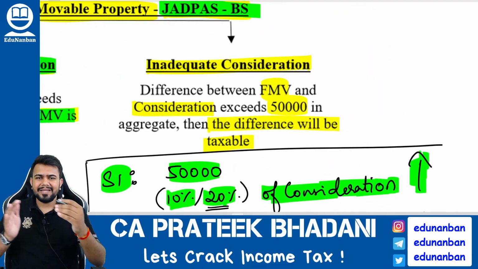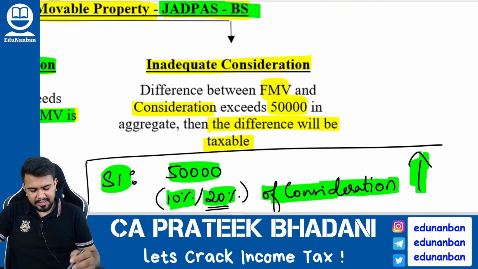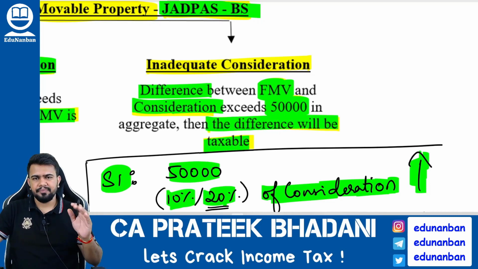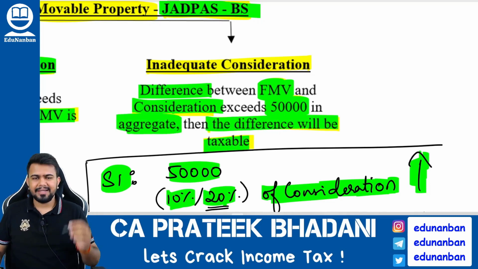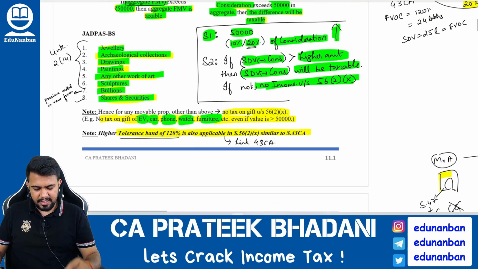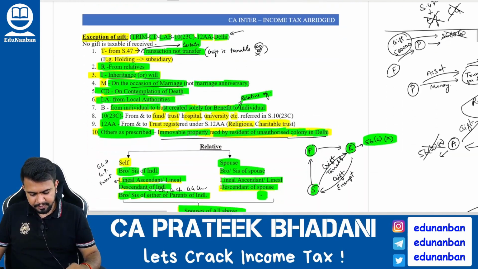If movable property is received for inadequate consideration, then if the difference between fair market value and consideration is more than 50,000, then the difference amount will be taxable. Aggregate difference amount will be taxable. You get my point? So this is the concept of 56(2)(x). I hope you are very clear.